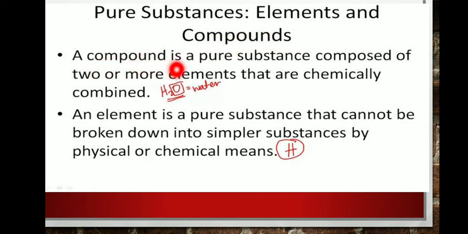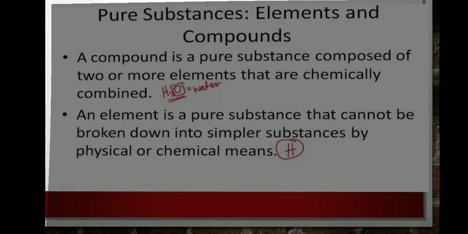A compound is a pure substance composed of two or more elements that are chemically combined. For example, water, CO2 gas and N2O gases, etc. What is an element? An element is a pure substance that cannot be broken down into simpler substances by physical or chemical means. For example, hydrogen, nitrogen, oxygen, etc.